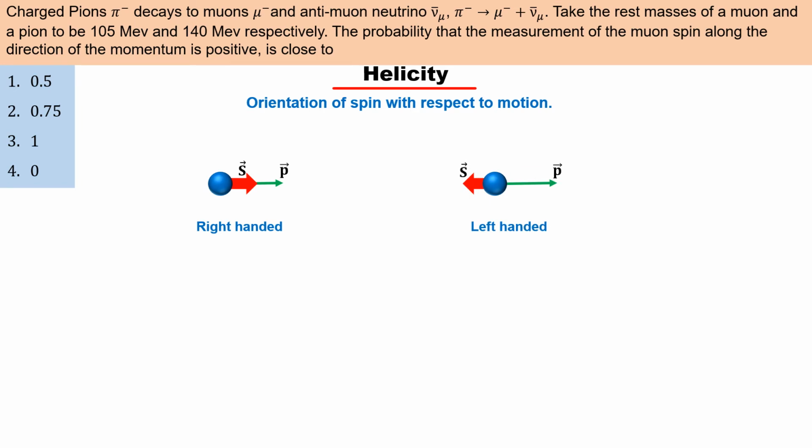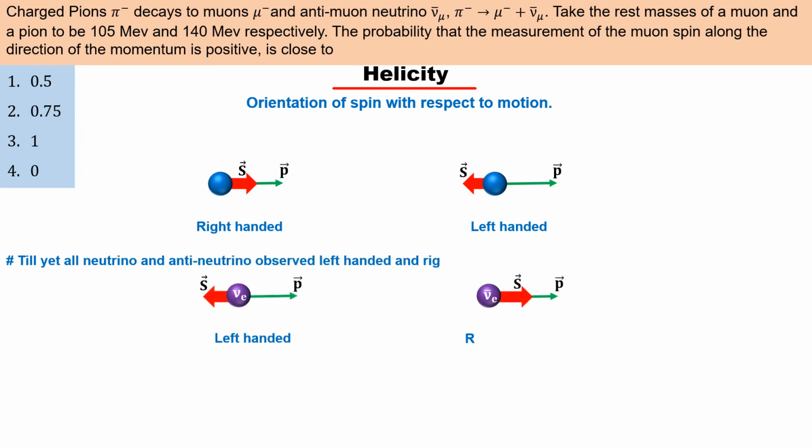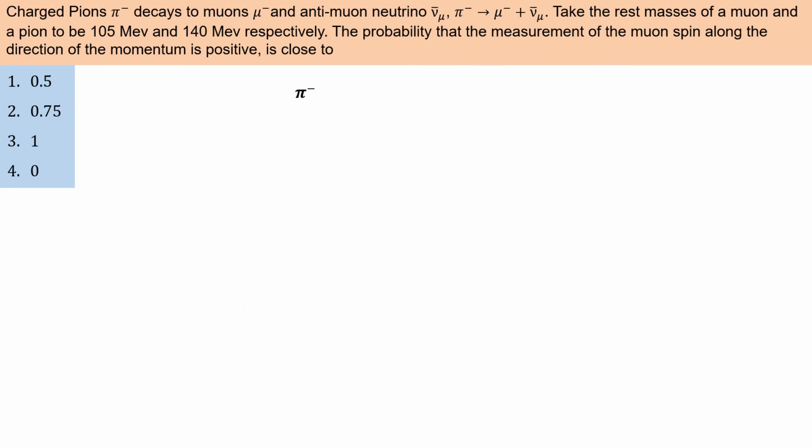All subatomic particles in nature are found to have both left and right-handed helicity, except neutrinos. Till date, all neutrinos have been found to have left-handed helicity and all antineutrinos right-handed helicity. We have never found a neutrino with right-handed helicity or an antineutrino with left-handed helicity. Now come back to the given question.